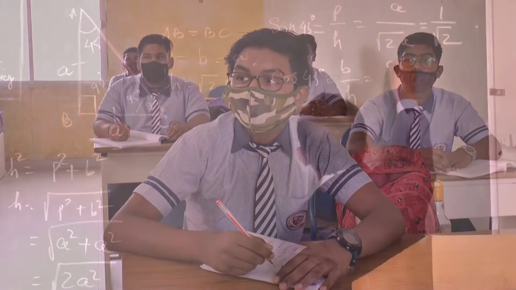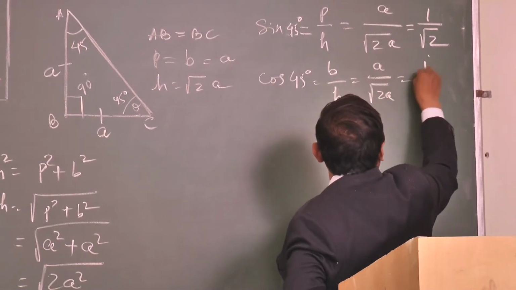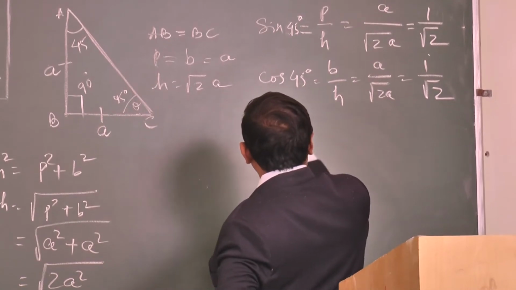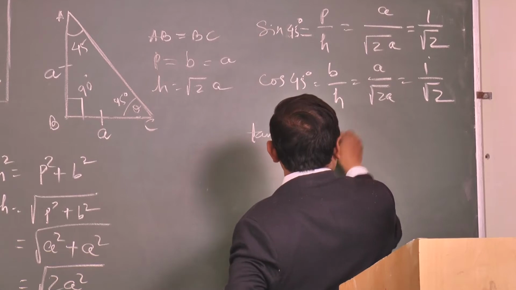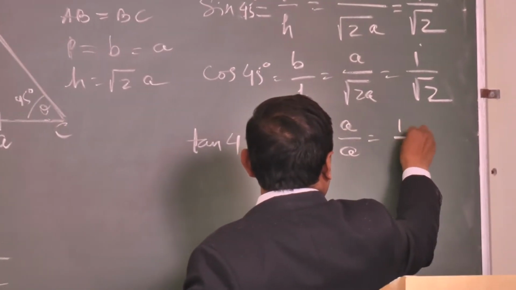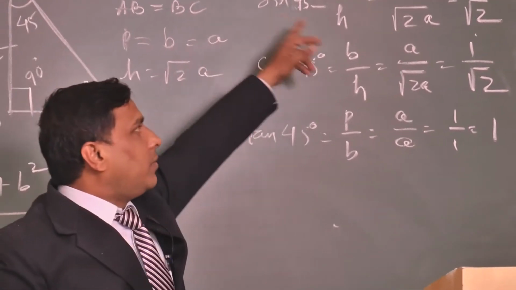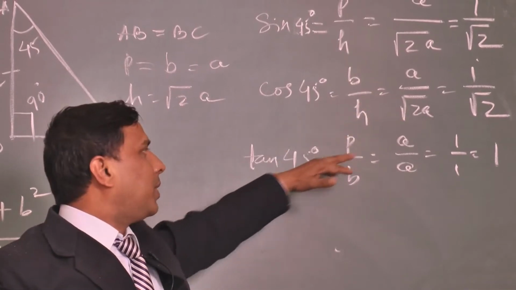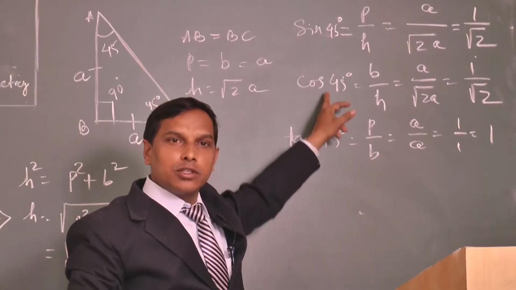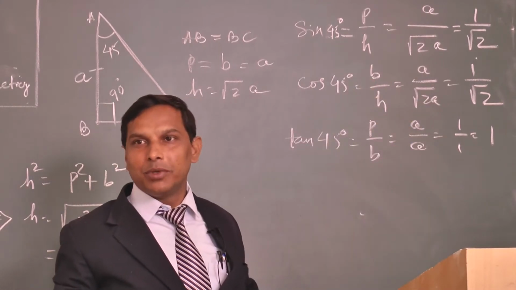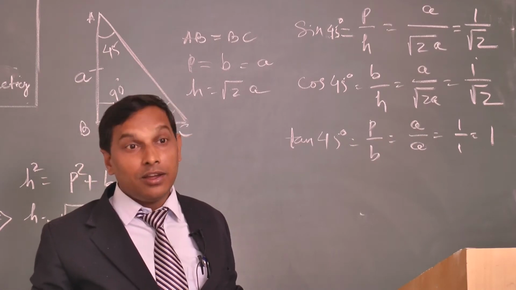Clear? So what is the value of cos 45? B by H. Similarly, A by root 2A. That is also 1 by root 2. Clear? So tan 45, P by B. B by B, that means A by A, that is equal to 1 by 1, which is equal to 1. Sin 45 is 1 by root 2, cos 45 is 1 by root 2, tan 45 is 1. Or we can directly say sin by cos equal to 1, because sin is 1 by root 2 and cos is 1 by root 2, and 1 by root 2 divided by 1 by root 2 is 1. So tan theta is equal to sin theta by cos theta.